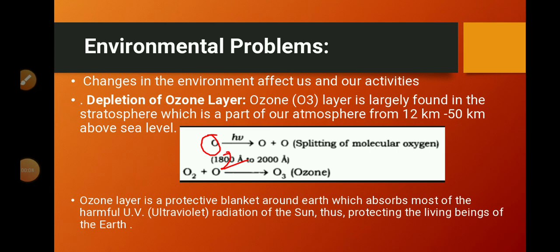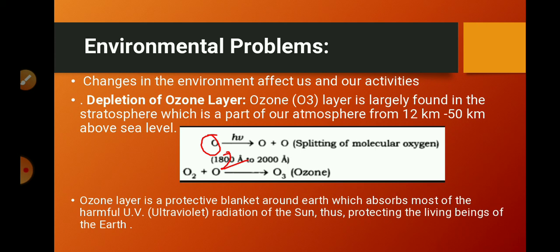Students, we learn about the environment and its components. The environment plays an important role in our life. Changes in the environment affect us, and our activities change the environment around us. We learned in the previous class how our activities pollute the environment. This leads to the slow degradation of the environment that gives rise to environmental problems. Now we will discuss two environmental problems, that is depletion of the ozone layer and waste disposal. So start with ozone depletion.